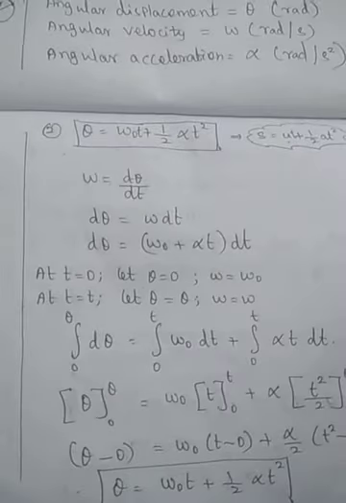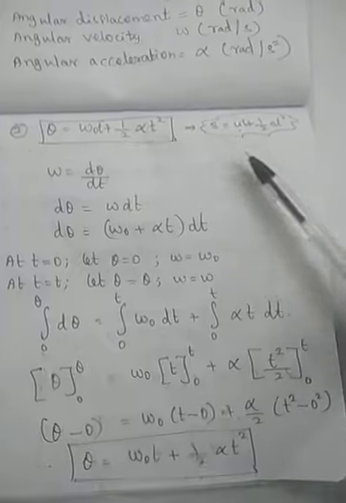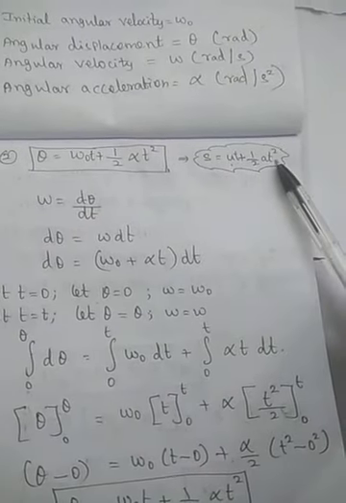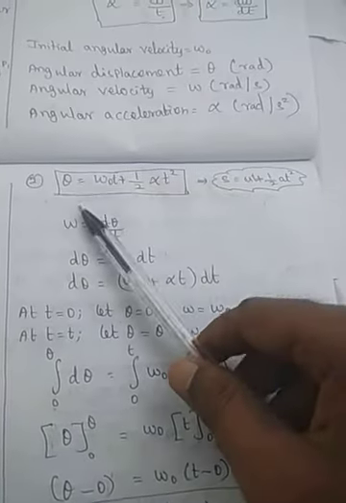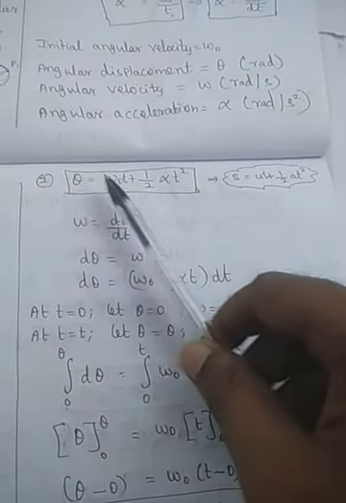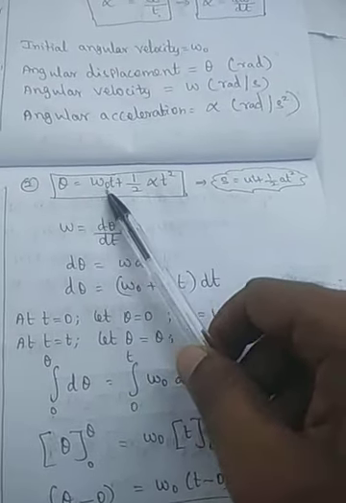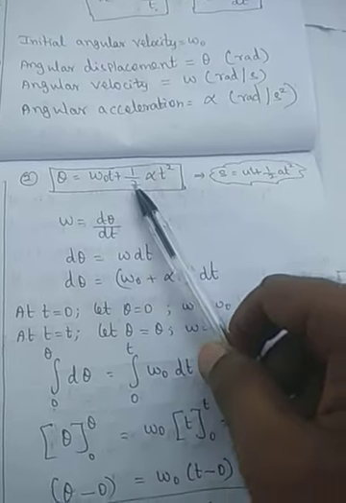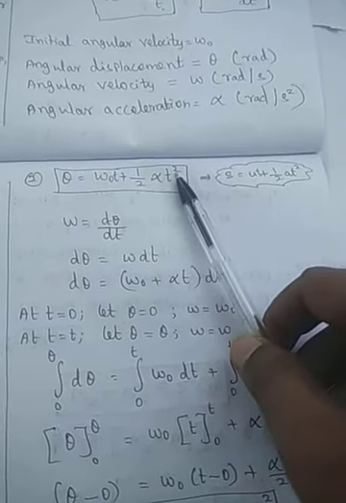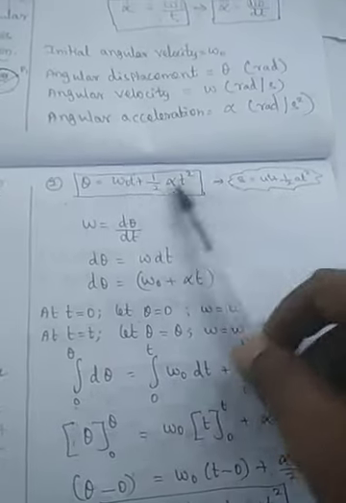Then the second equation of rotational motion. S is equal to ut plus half at squared can be written with angular displacement theta, initial angular velocity omega naught, as theta is equal to omega naught t plus 1 by 2 alpha t squared. So this is the second equation of motion.